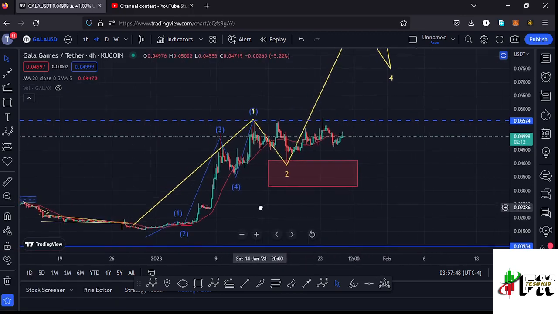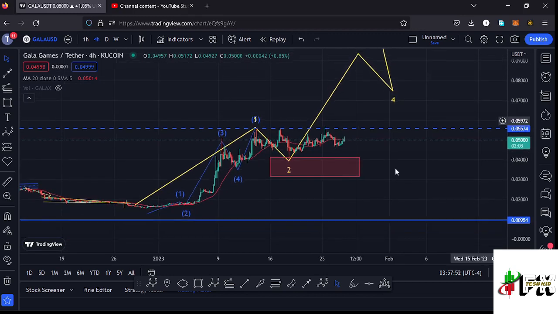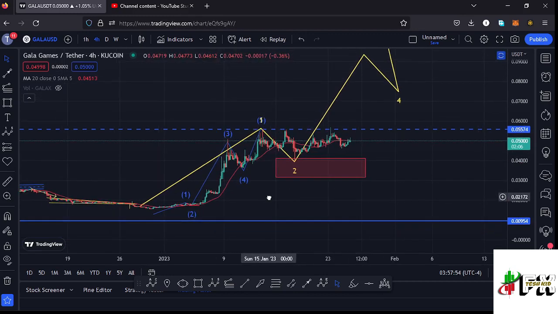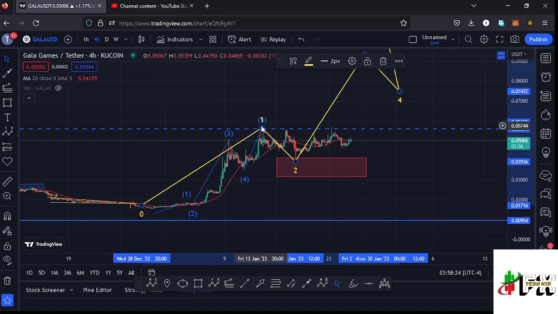And allow me to start the video here on the 1 hour chart by first giving you a recap of what has been happening, where you can see that after making our lower low at around the $0.015 mark, we started a very nice bounce to the upside in a move that has been obeying the Elliot structures, where you can see that I have this Elliot structure in blue, having that as the first wave, then a wave 2, a wave 3, then a wave 4, and then a wave 5, making its peak at around the $0.05574 mark in what I'm terming as a higher Elliot wave count 1 to the upside.